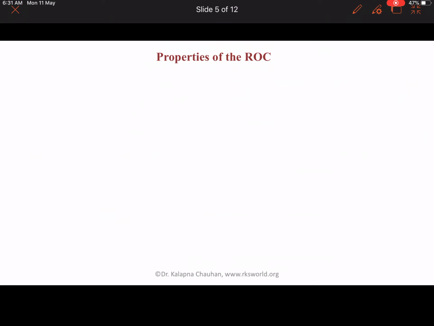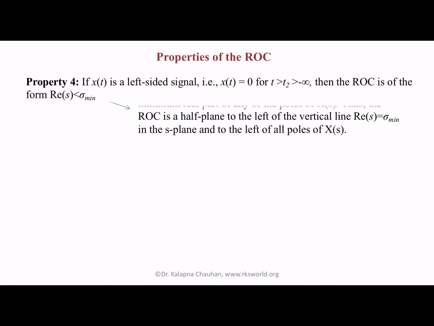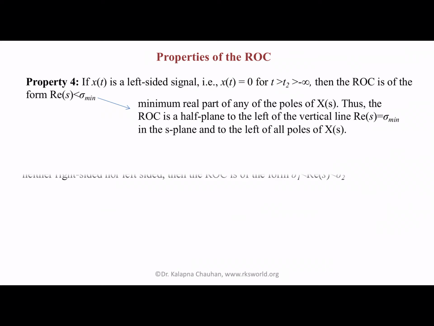The fourth property says that if x(t) is a left sided signal, in the previous one we talked about the right sided signal. Now if x(t) is a left sided signal, meaning x(t) is 0 for t greater than t2, where t2 is greater than minus infinity, then the ROC is of the form Re(s) less than sigma minimum. Here sigma minimum is the real part of any poles of X(s). Thus the ROC is a half plane to the left of the vertical line Re(s) equal to sigma minimum in the s plane and to the left of the poles of X(s).